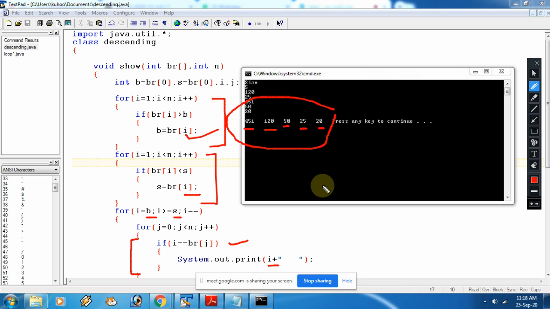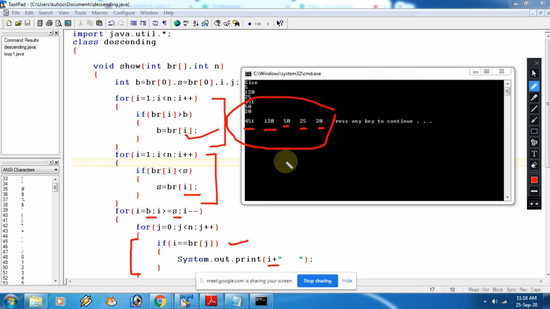For duplicates also. Pardon, beta? Devansh, will it work for duplicates also? Yes, definitely. I will show you that also. Don't worry. Okay, again I will execute.